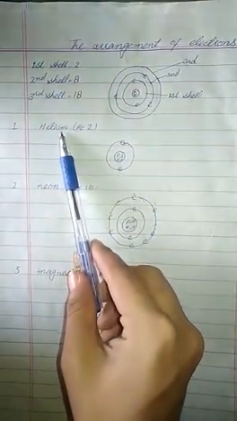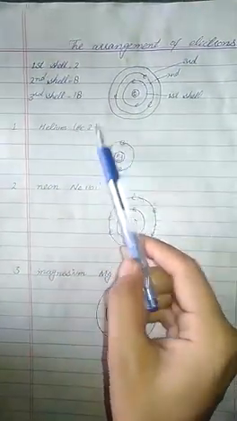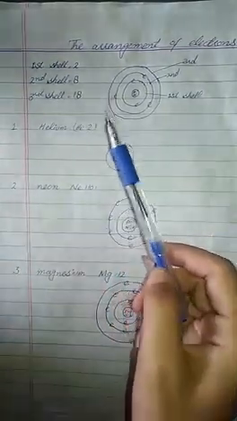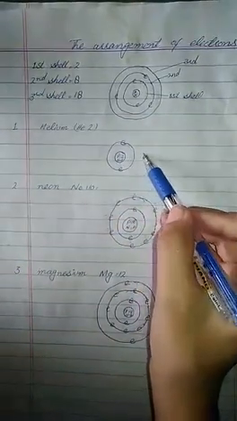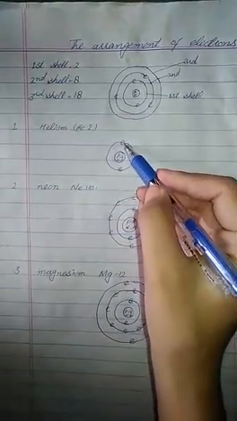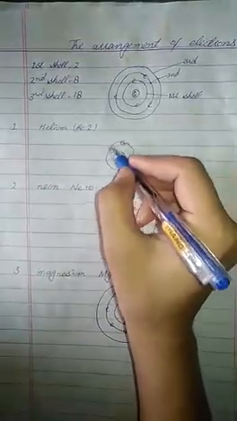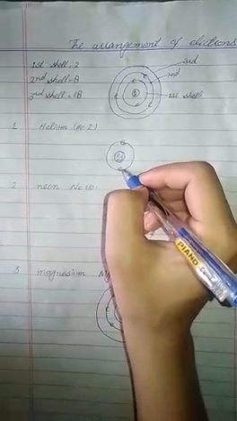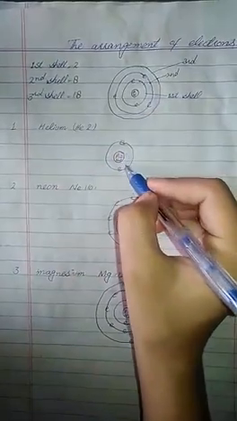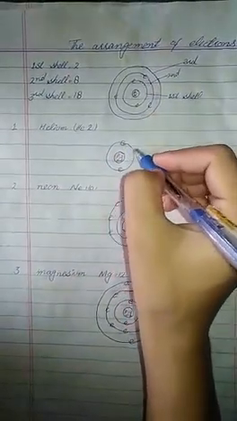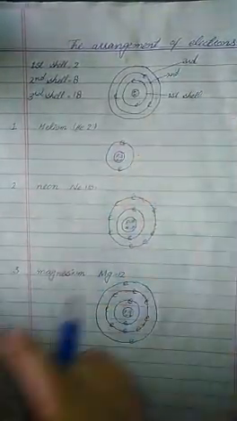Helium is an element whose atomic number is 2. Atomic number 2 means it has 2 electrons and 2 protons. Protons 2, neutrons 2, and electrons 2. It contains only the first shell, because the first shell holds 2 electrons and this element contains only 2 electrons, which are filled up in the first shell. So this is a complete element because 2 electrons are filled up in the first shell.